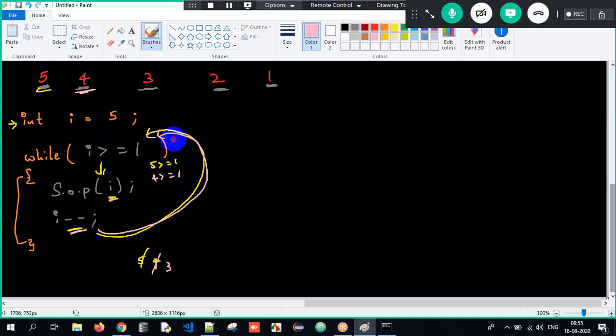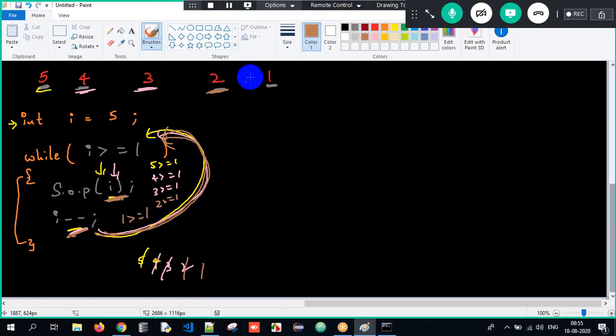It will go back. 3 greater than or equal to 1? Yes. Control comes inside. i value is nothing but 3. 3 will get printed. i minus minus, it will become 2. Again, it's a loop, it has to go back. It goes back. Is 2 greater than or equal to 1? Yes. 2 will get printed. And then i minus minus, i value will become 1. It goes back. Is 1 greater than or equal to 1?